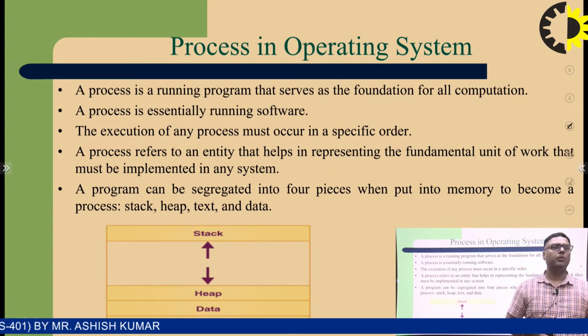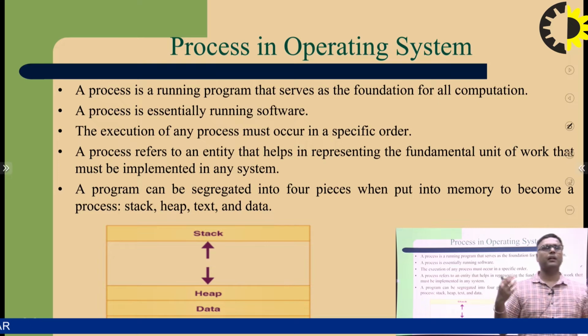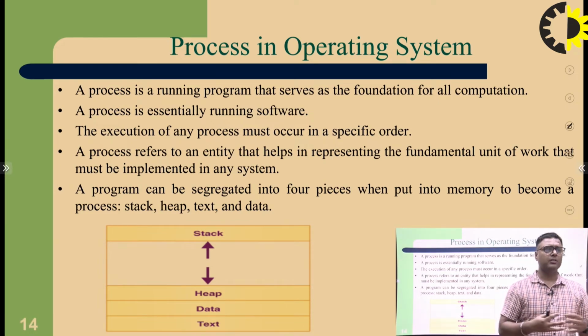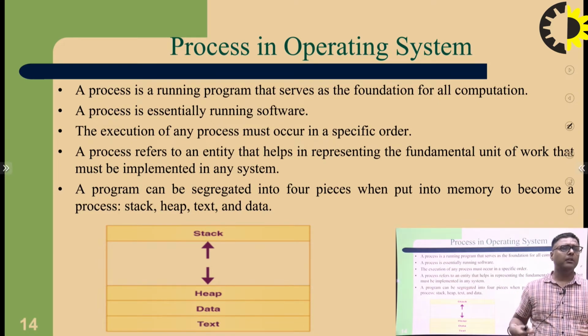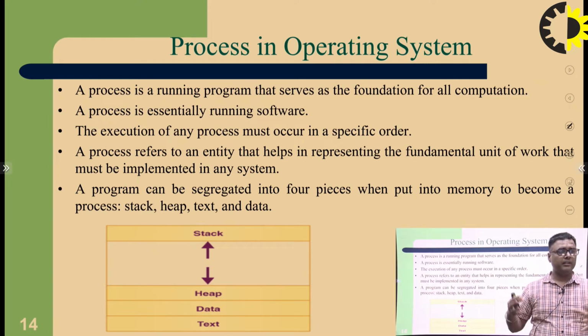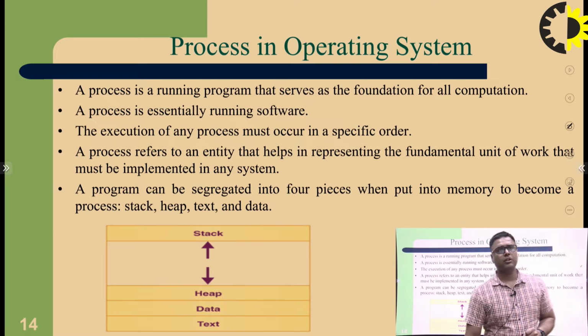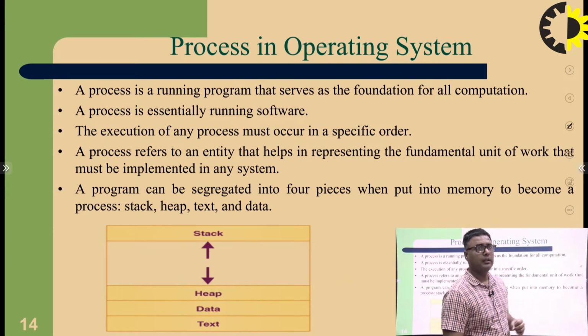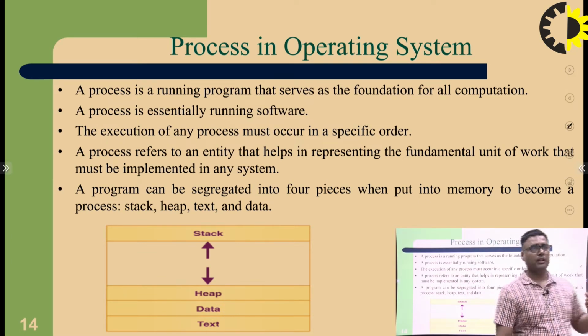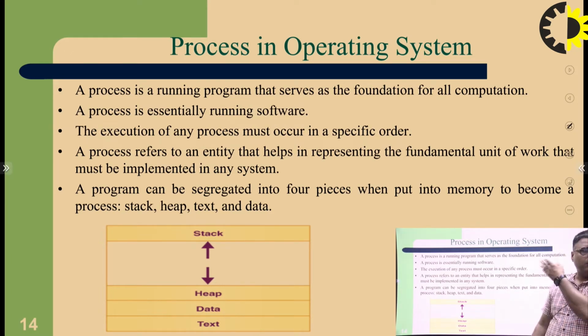Process in operating systems. So what is a process? It means how a process enters a CPU. In a CPU, it is divided into different parts in a process: first the stack part, heap part, data part, text part. Our running program serves as the foundation for all computational processes, essentially running software, and any process must occur in a specific order.